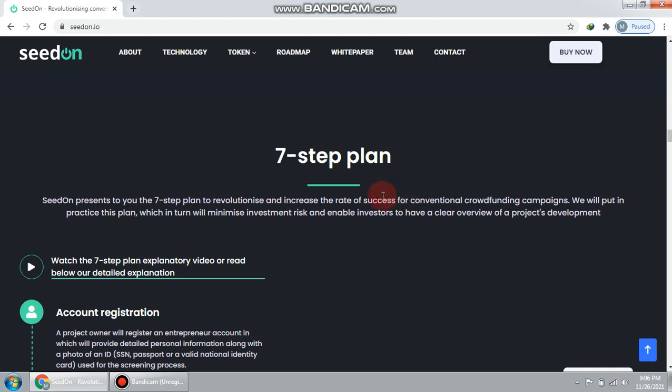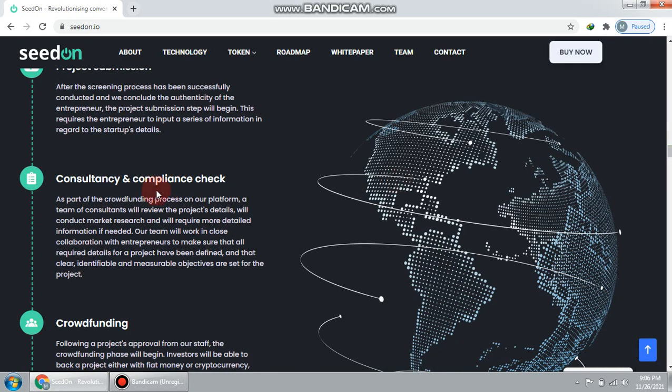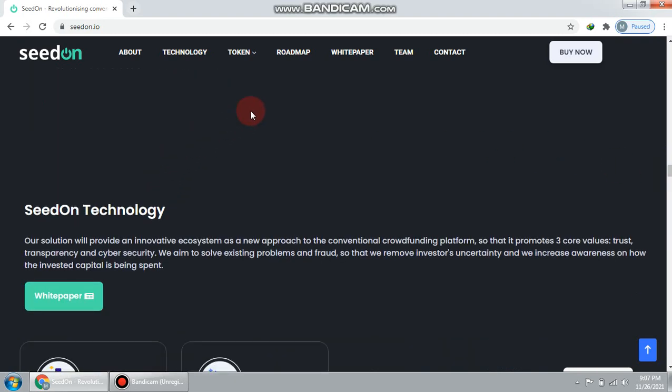7-step plan. Seed On presents to you the 7-step plan to revolutionize and increase the rate of success for conventional crowdfunding. And you see here the account registration, screening process, project submission, consultancy and compliance check. You see all the functions and features of this very great project, and the structure of the communication channel. You see all the headings, and you can easily understand by carefully reading all of this on the website.